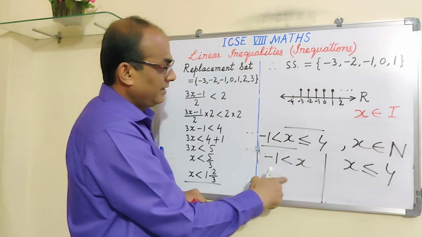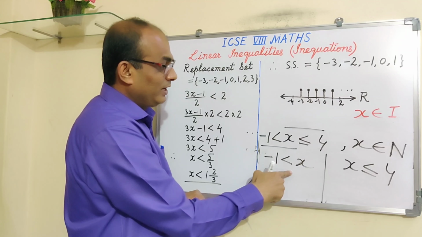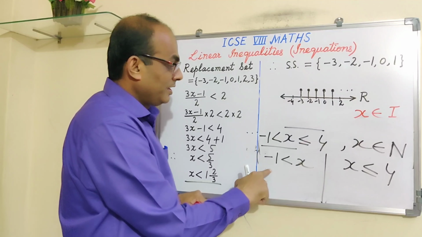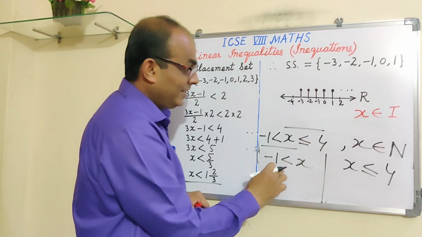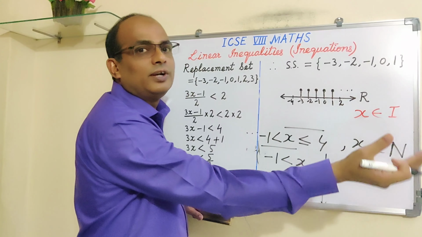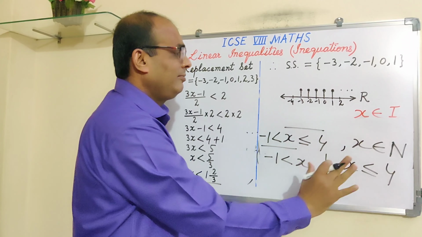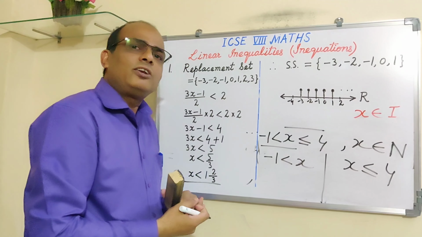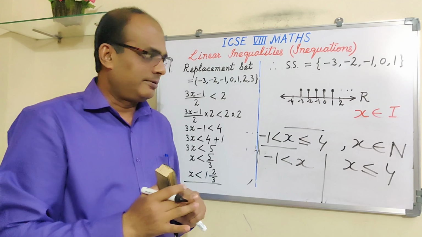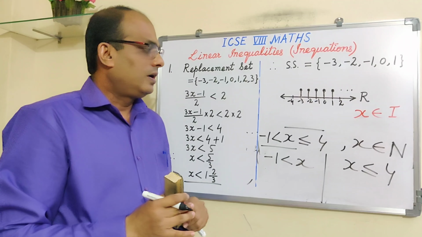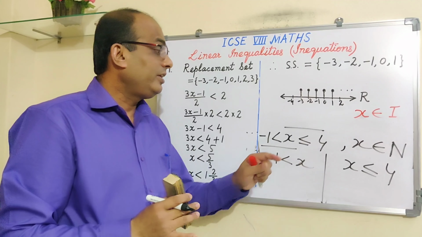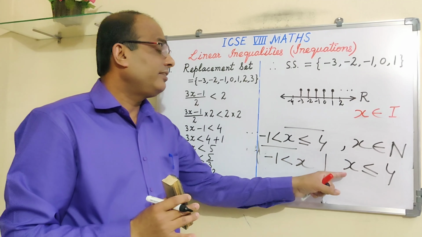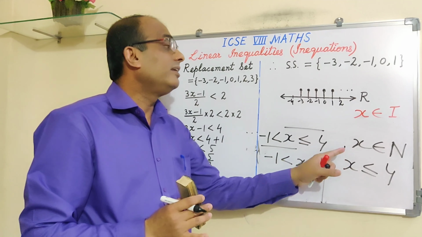And this side, it is greater than -1. That means not 0. Greater than -1 means the smallest natural number is 1, so you will start from 1. So 1, 2, 3 and so on like that. Alright, I've taken a random example. The question that you will be given, there you will get a very comfortable solution where easily you can find out what are the values of x and then you can see the replacement set and accordingly you can write down the solution set.